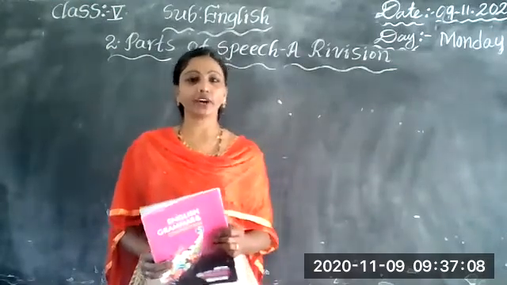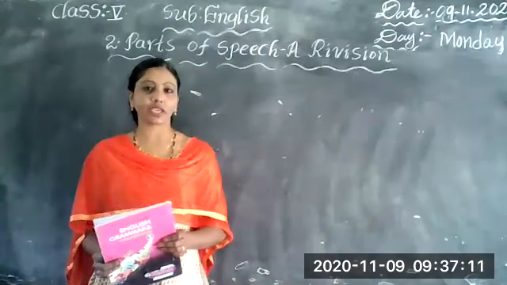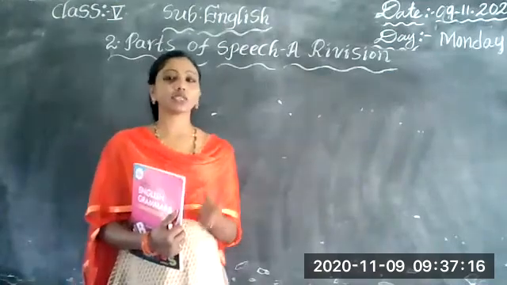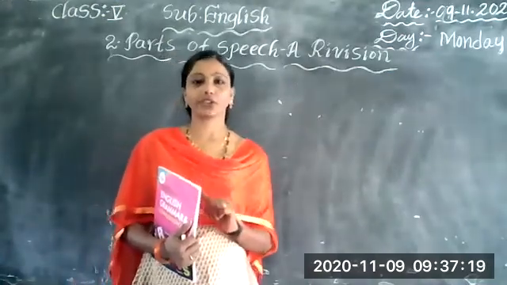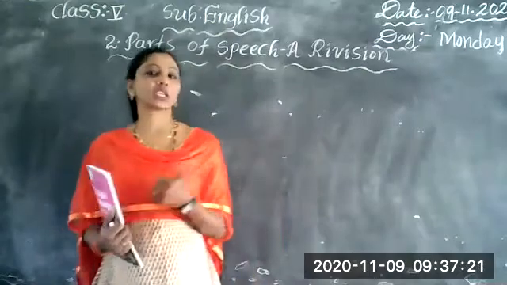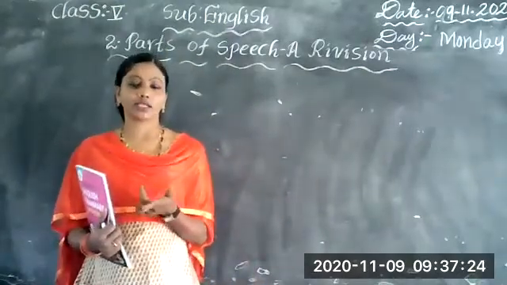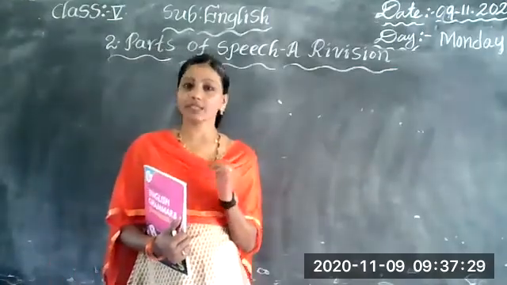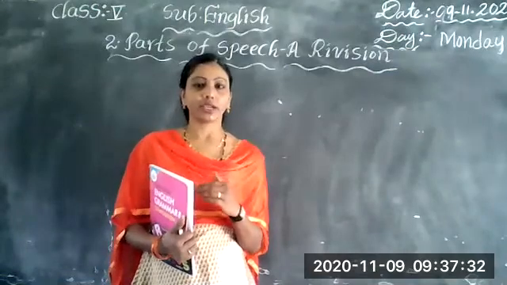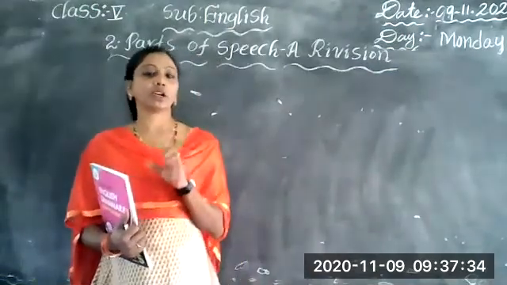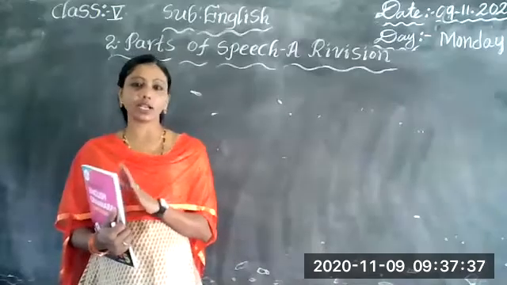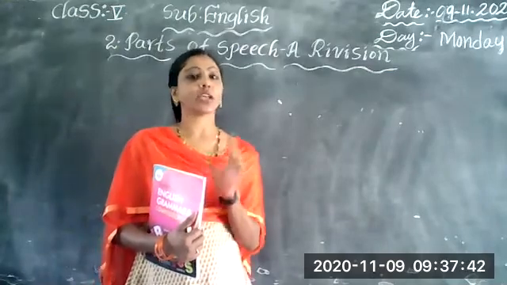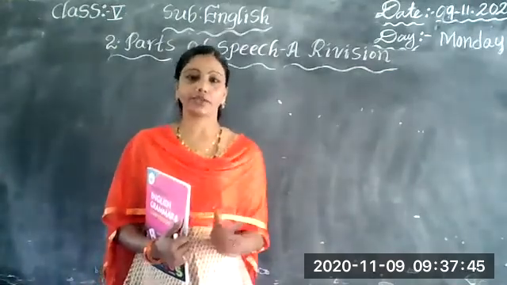After that, I explained the verb. What is a verb? A verb is an action word. Whatever work we do is called an action. A verb shows an action, a state of being, or position. Action means work, walk, run, talk, listen, eat, write. And state of being: am, is, are, was, were. Position: have, has, had.